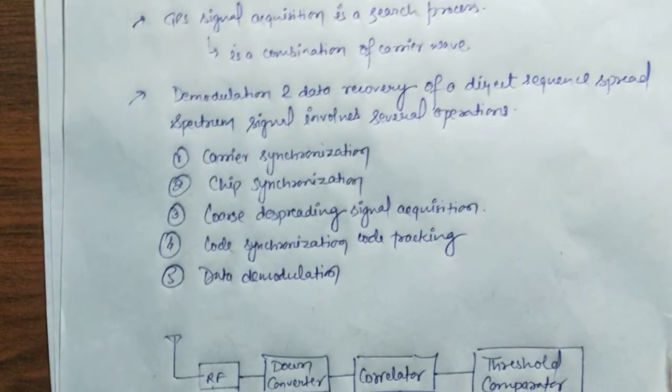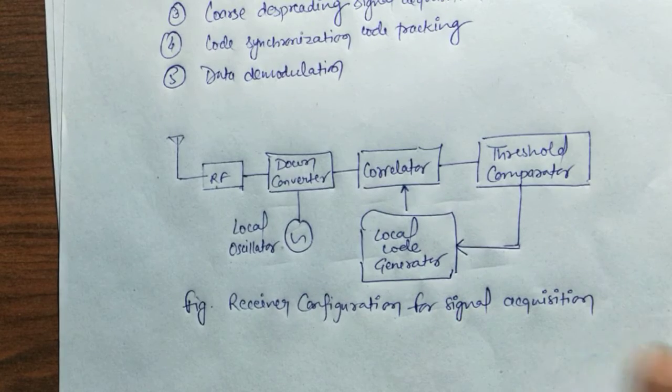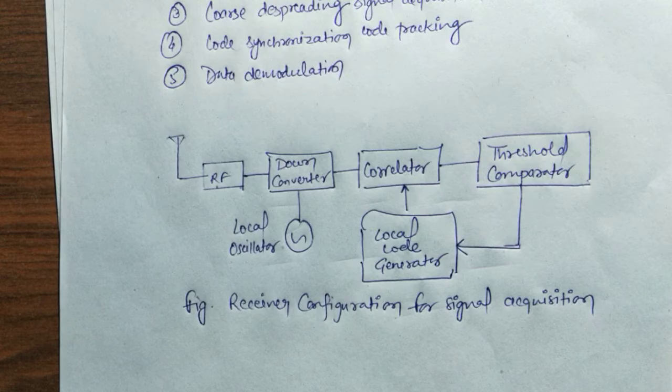See, for this block diagram, we will have to make a few assumptions. What is the first assumption? The spreading code period is relatively short. The second is that demodulation is coherent, that is, the local oscillator is phase locked to the carrier or the IF, if down conversion is done in stages.